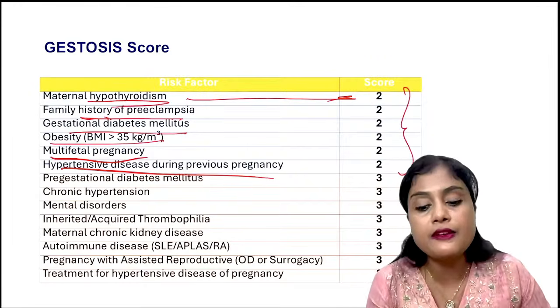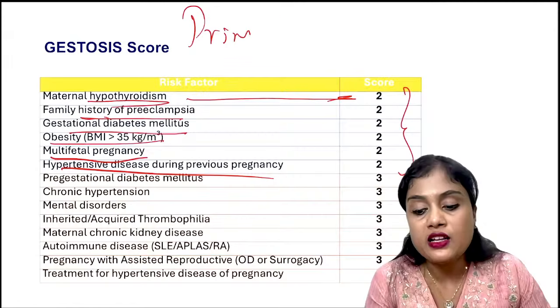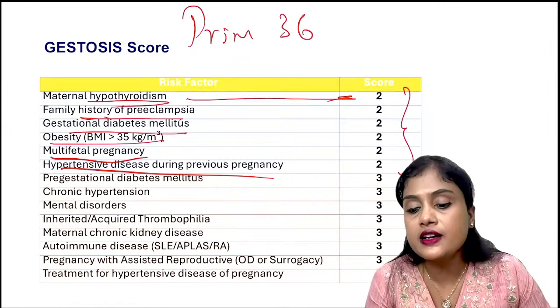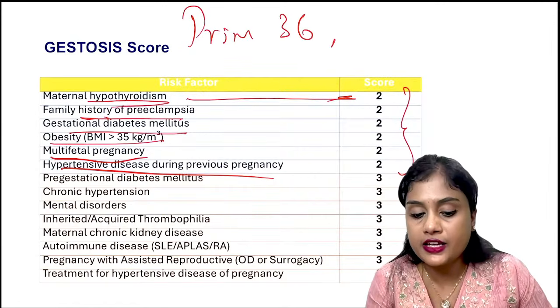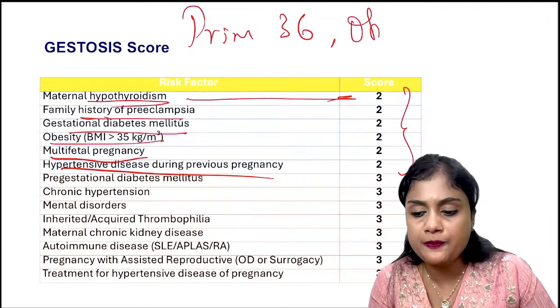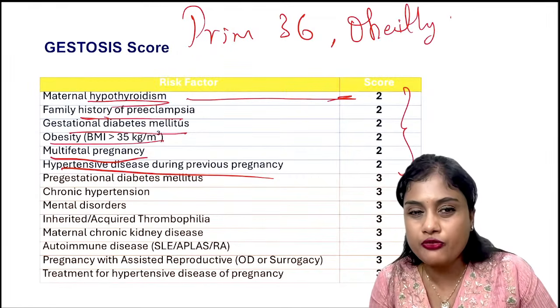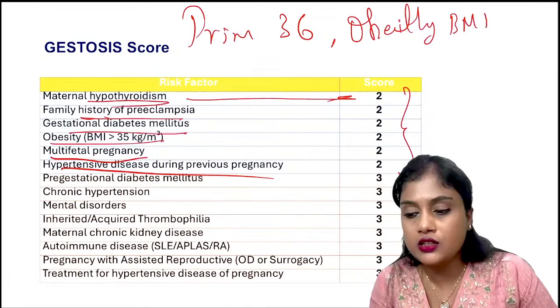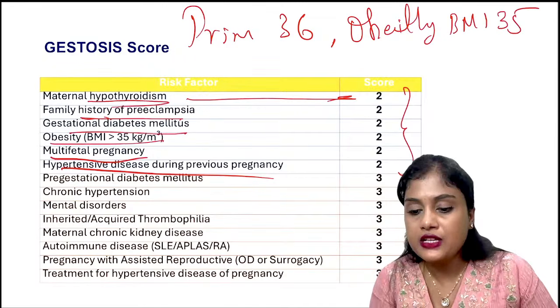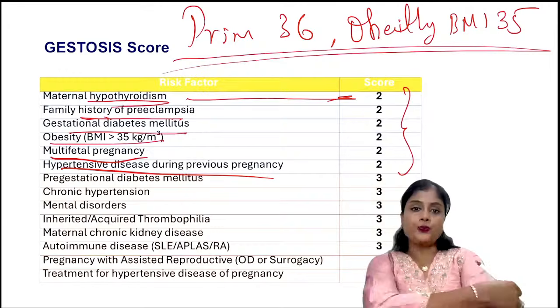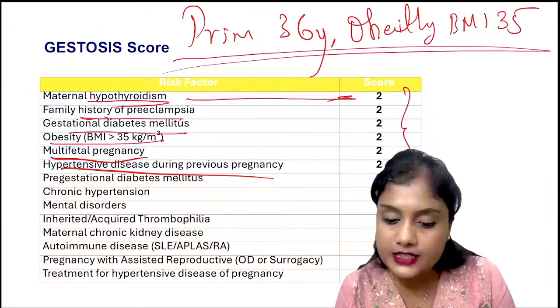For example, if they have given you primary gravida, 36 years, and she is, let us say, a known obesity with BMI 35. So tell me, what is her gestosis score now? 36 years.